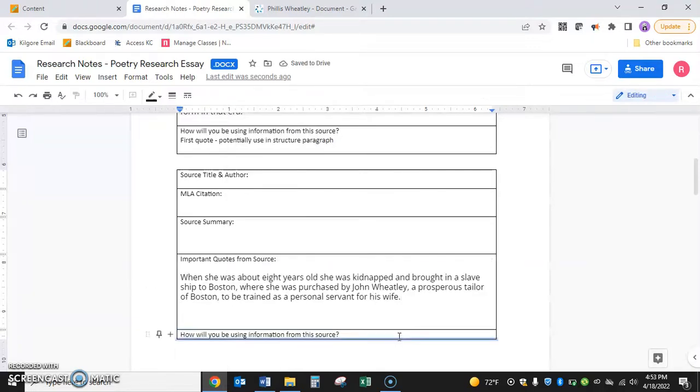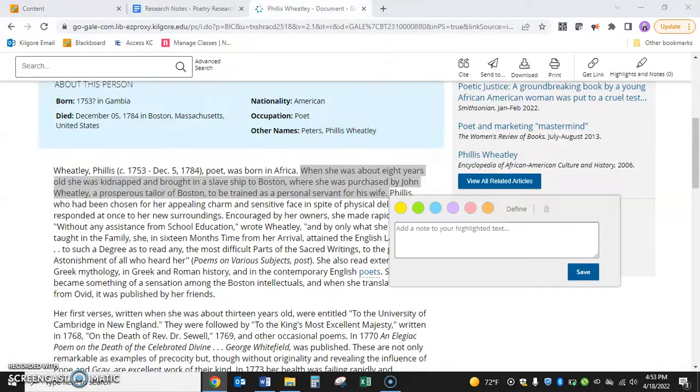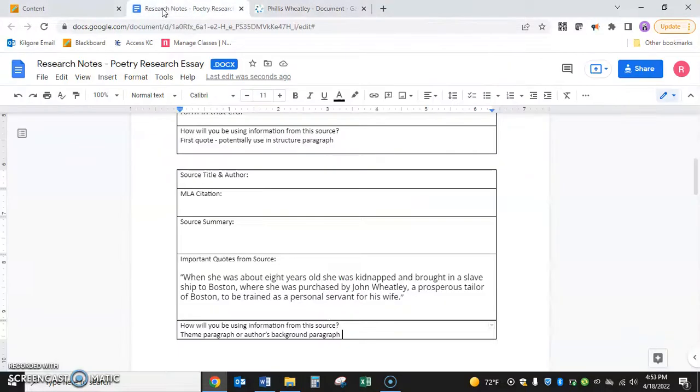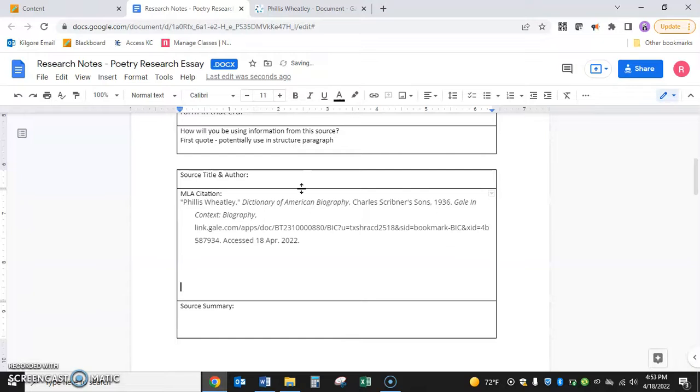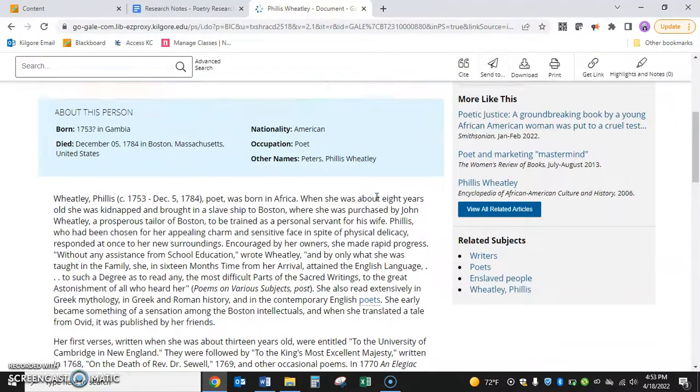Okay, and then I might use this either, and we have to put quotes around it. So I might either use this, so theme paragraph might be where I use this, or author's background paragraph. Okay, so I might use it in either of those places. Now I'm going to go back to the databases and cite my source. Always make sure you do that. That's super important. We need to know where we're getting it from. I would also send myself this source like I did before. I would email it to myself so I have it.